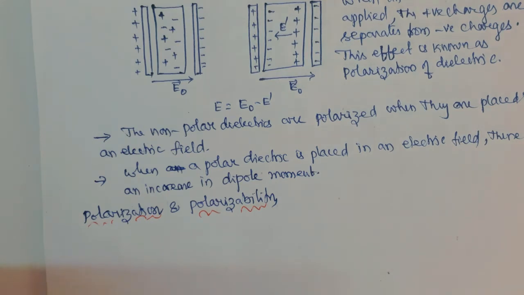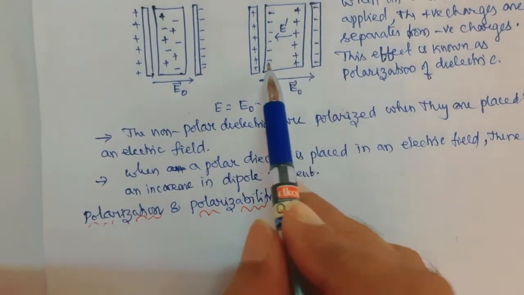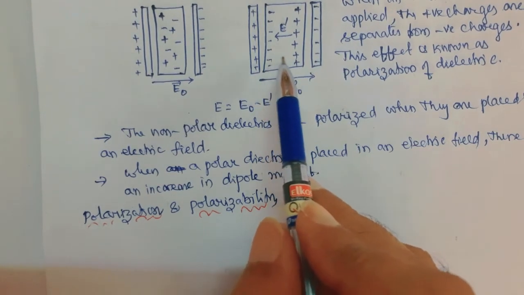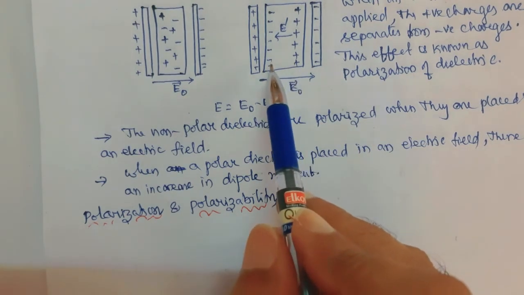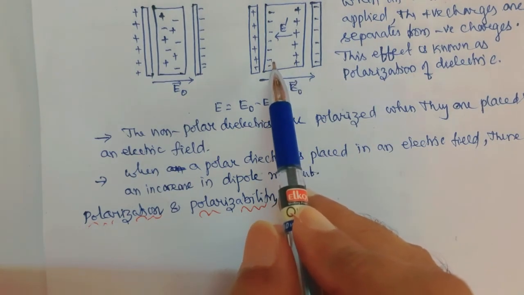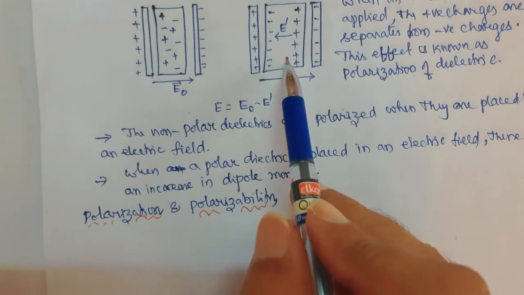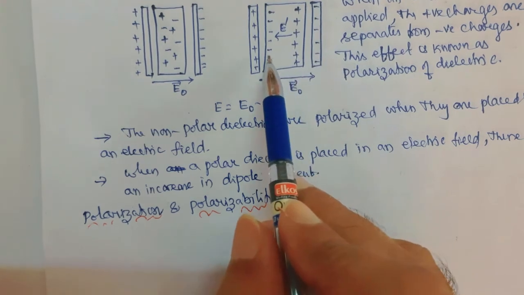The process of producing electric dipoles, which are oriented along the field, is also called the polarization in the dielectrics. Here the positive and negative charges are separated by a fixed distance, which produces an electric dipole.